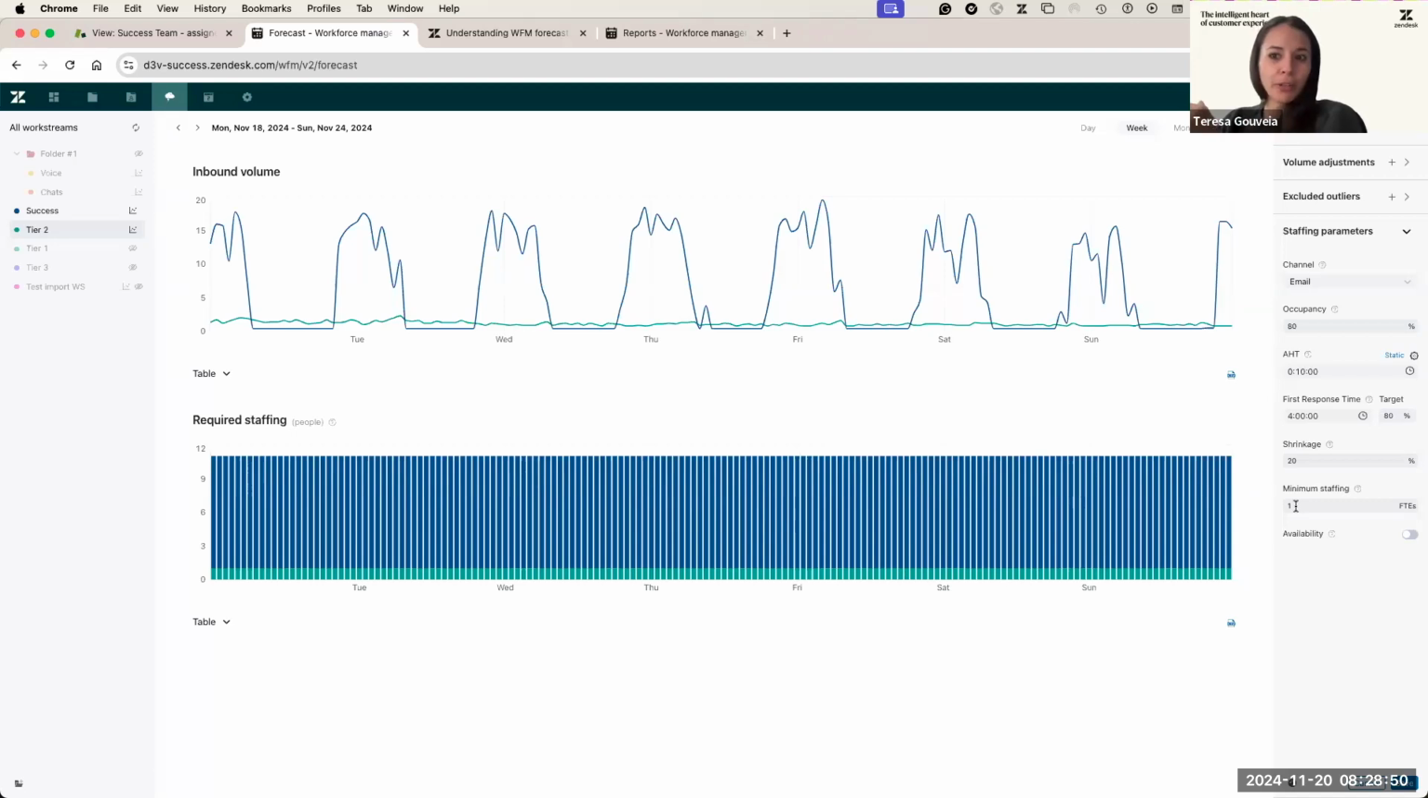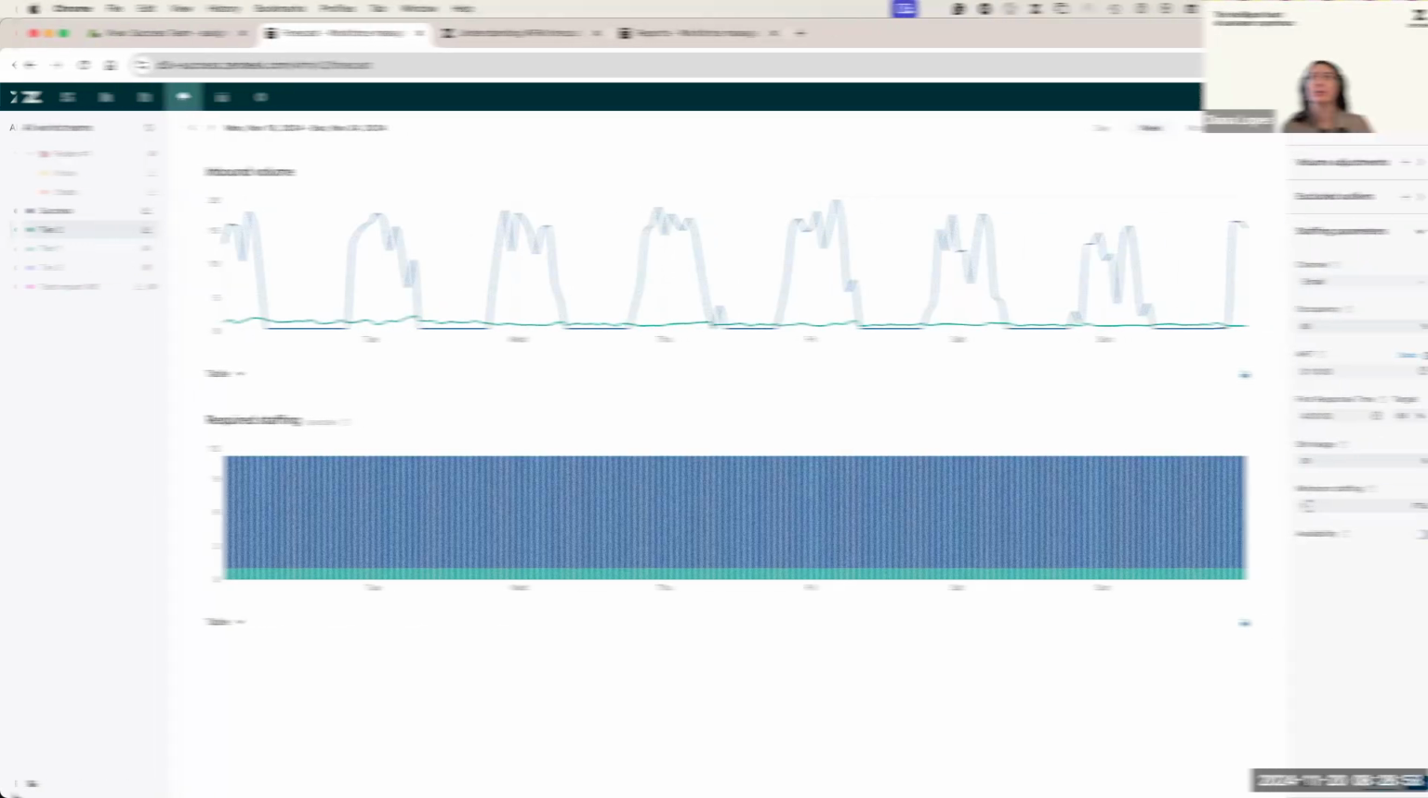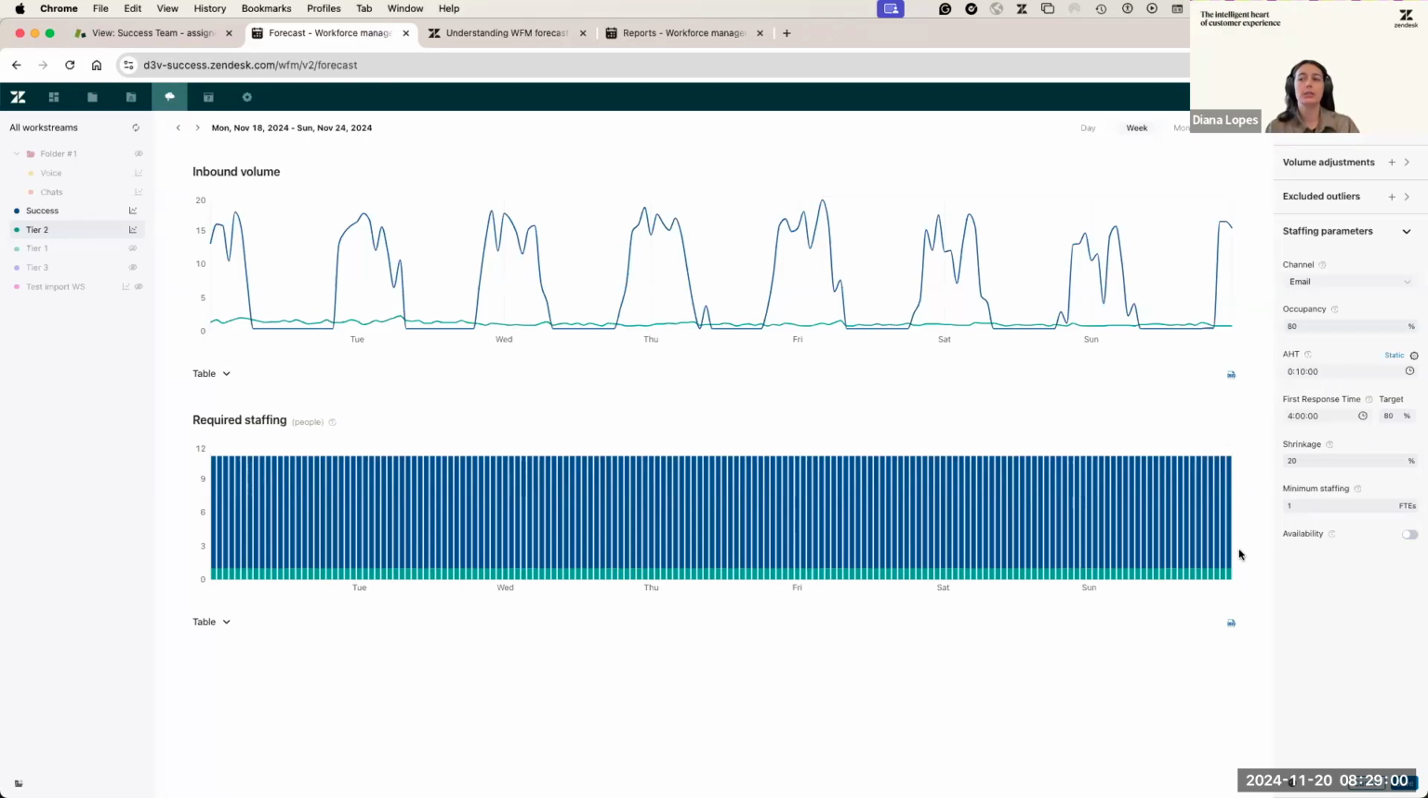But there is not a perfect number for minimum staffing. I don't know, Diana, if you want to say anything else about it. But as you mentioned, this is really used by the automatic scheduling when it is trying to distribute the agents. It will always try to go with this minimum. So it will always try to put at least one agent if you have one here.